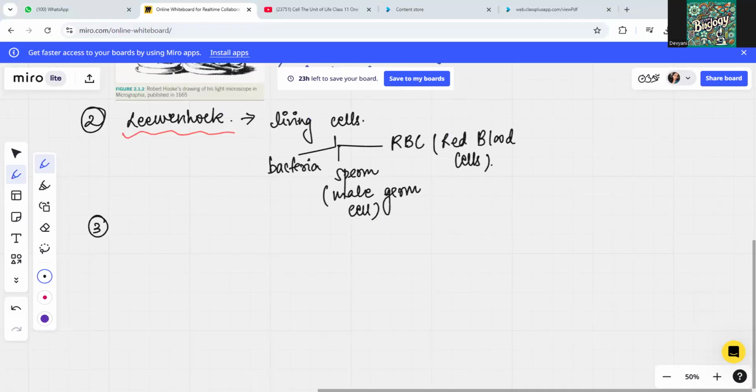Next came Schleiden and Schwann, who told us that cells are organized into tissues, and eventually gave the cell theory. Schleiden worked on plant cells, Schwann worked on animal cells, and eventually they gave the cell theory. So I'll just write the scientists' names here. They are Schleiden and then Schwann.